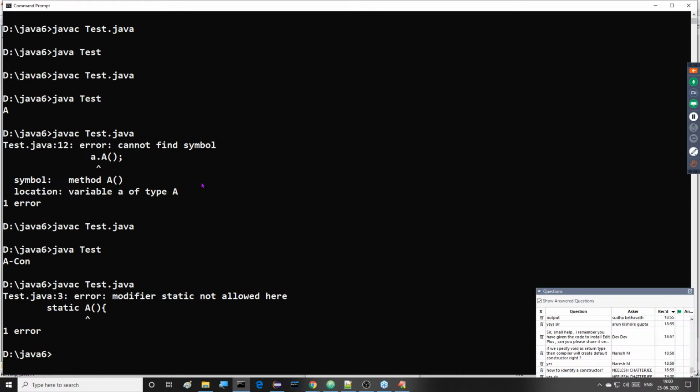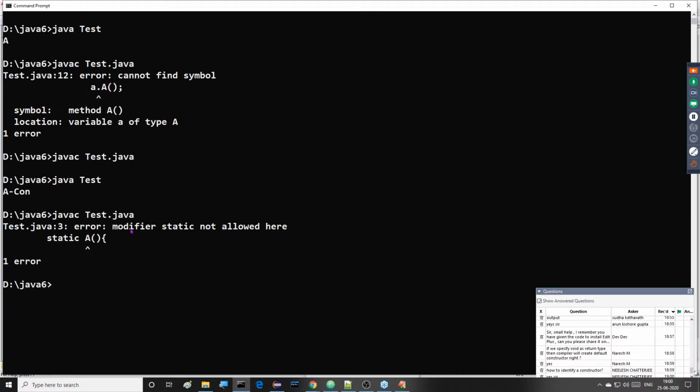What are we getting, sir? We are getting an error there: modifier static not allowed here. This is the question we are getting here.